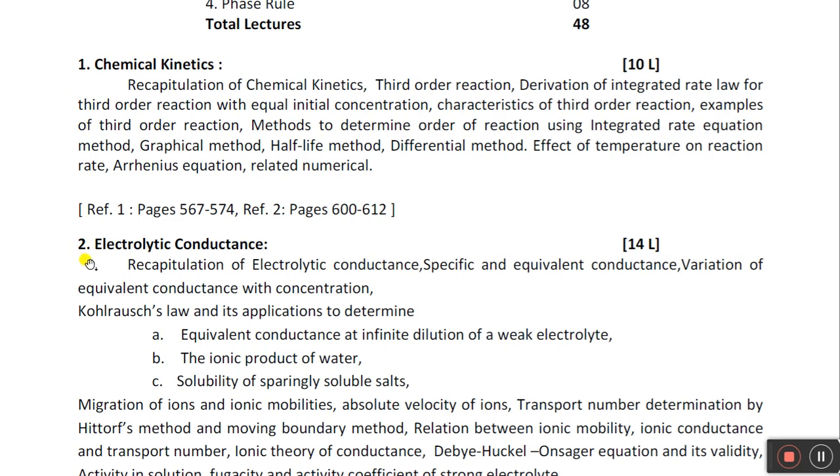The second chapter is electrolytic conductance. Its basics we have seen in 12 science also. So what is meant by electrolytic conductance? Conductance means what is Ohm's law? We have seen Ohm's law. What is meant by current, what is meant by voltage, what are the units of current and voltage? Current's unit is ampere, voltage unit is volt. The definition of ampere has been asked many times. Unit of resistance is ohm.